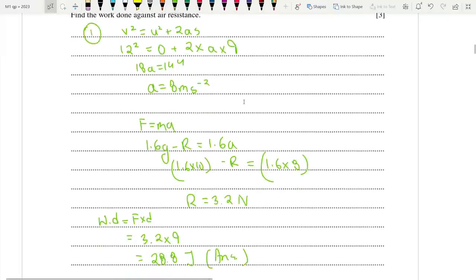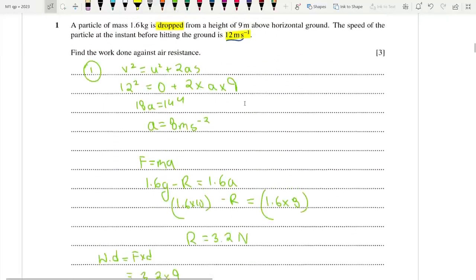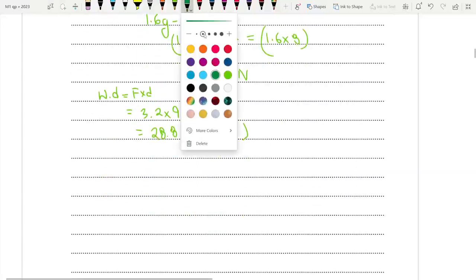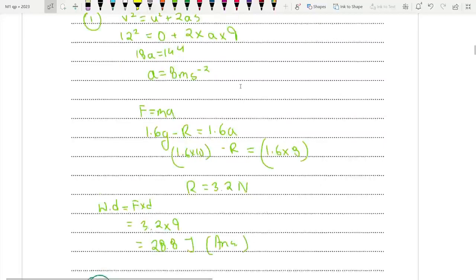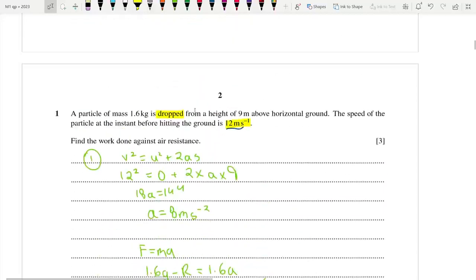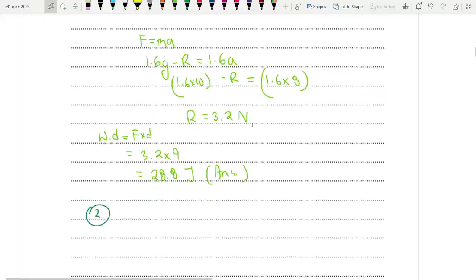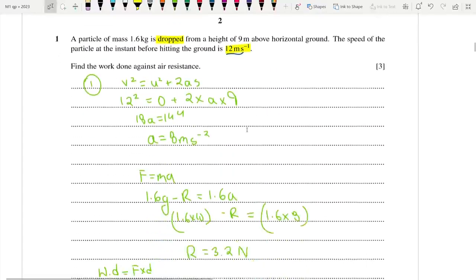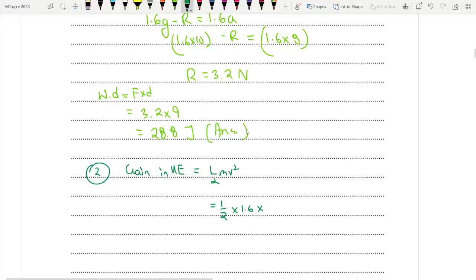That is method 1. There is an alternate method though, using energy. I'll show you that. So method 2 entails, basically, you can find the gain in kinetic energy of the ball, which is half mv squared, which is half times 1.6 times 12 squared. Let's see how much that is.